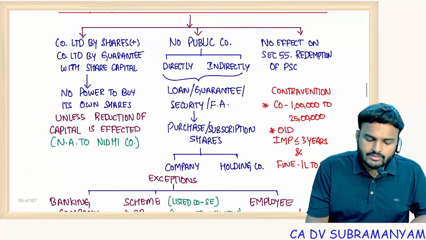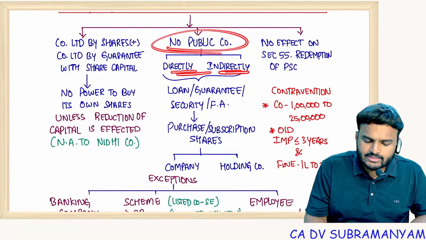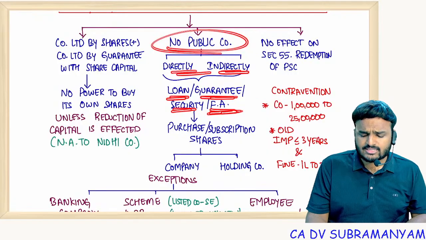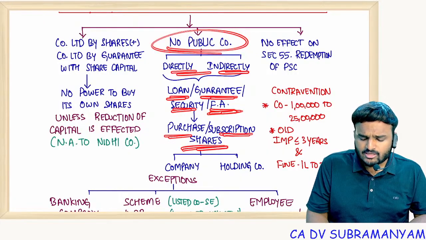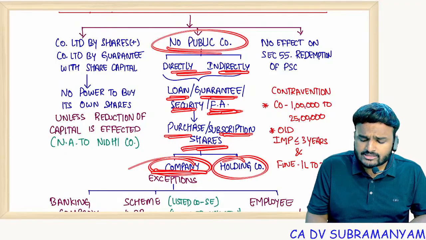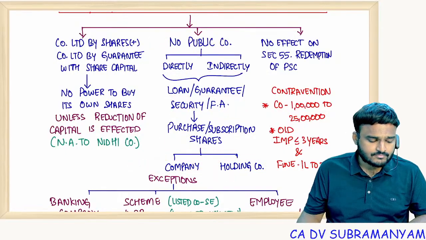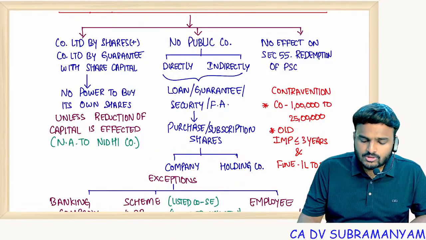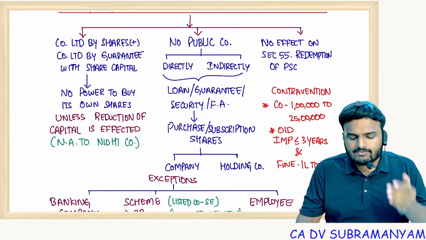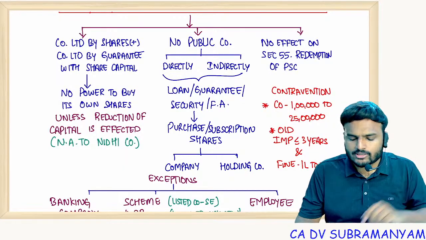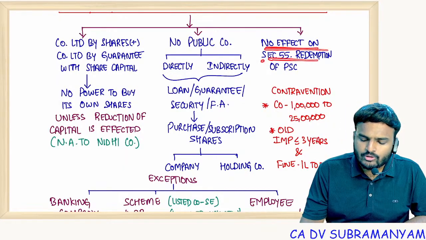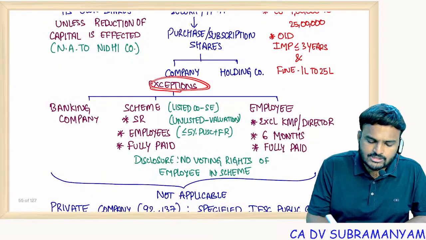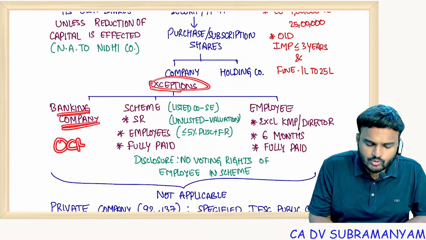Okay. Next, no public company directly or indirectly provide loans, guarantees or securities, even financial assistance to purchase or subscribe its shares of its securities or its holding company securities. Holding company securities also, financing someone to purchase shares of holding company also not allowed. And there will be no effect on section 55 redemption of preference shares. But we had 3 exceptions. Banking company in the ordinary course of business allowed.